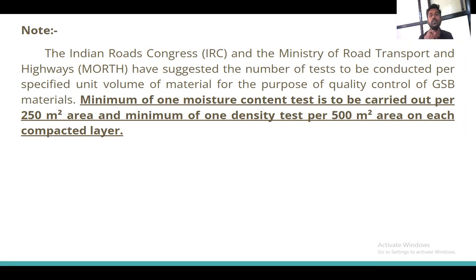So these are the unit specifications given by the IRC and the MoRTH. For optimum moisture content, at least one test is to be carried out in every 250 square meter area, and the density test is to be carried out for every 500 square meter area. So this is a very important note. Everyone please write down this note.